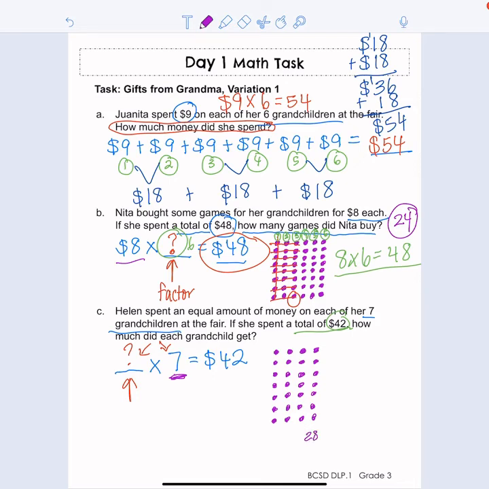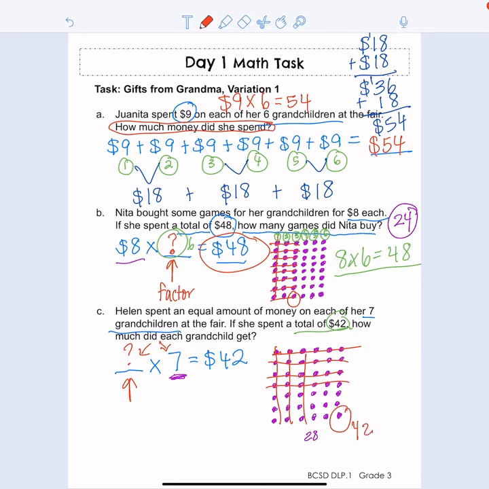I was at 28 right there. Okay, 29, 30, 31, 32, 33, 34, 35, 36, 37, 38, 39, 40, 41, 42. Okay, and I'm just going to look and make sure that all of my columns look nice and straight. My rows look nice and straight. Yep, so since I do have nice and straight rows and columns, I probably didn't make any mistakes with my counting there. I got to 42 over here.